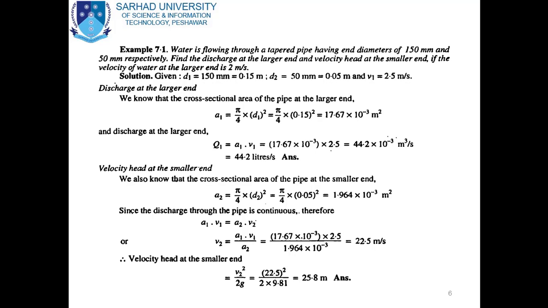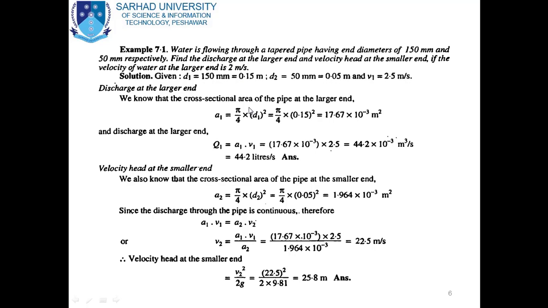First of all, we will write the given data. d1 is equal to 150 mm. Dividing 150 by 1000 gives d1 in meters, which is 0.15 meter. d2 is equal to 50 mm. Dividing 50 by 1000 gives d2 in meters, which is 0.05 meter. And v1 is equal to 2.5 meters per second, which is the velocity at the larger end. In the example it is given as 2 meters per second and here it is taken as 2.5, so actually it is 2.5, not 2.